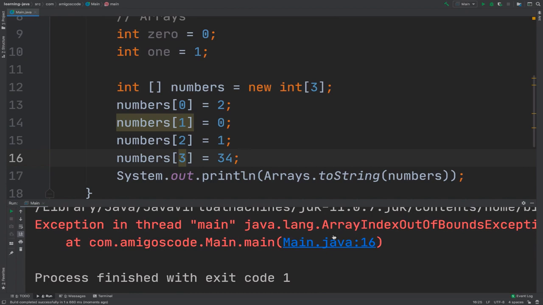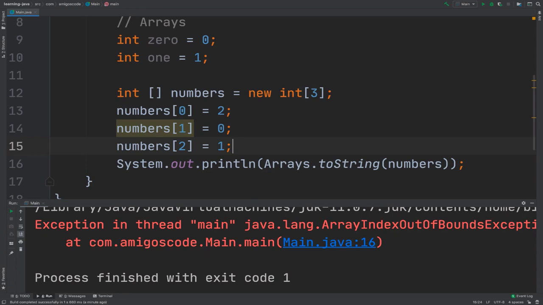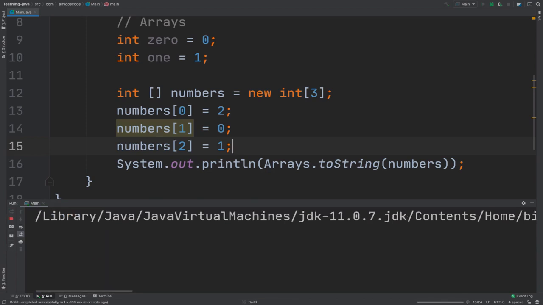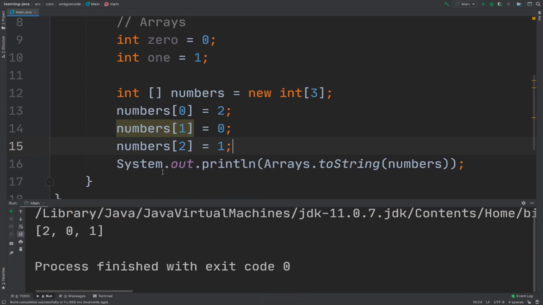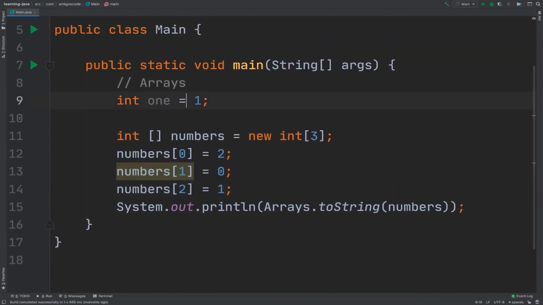So this is an error, and we haven't covered errors, but just know that because the size of the array is actually 3, it can only have 3 items in it. As soon as you try to add a 4th one, it will throw an error. So let me simply remove that line and then run the program again, and you can see that now it's working. So the last thing that I want to show you is, so right here, let me delete that.